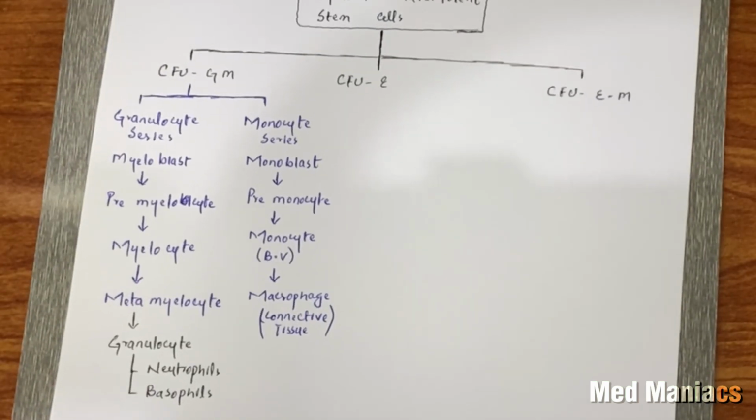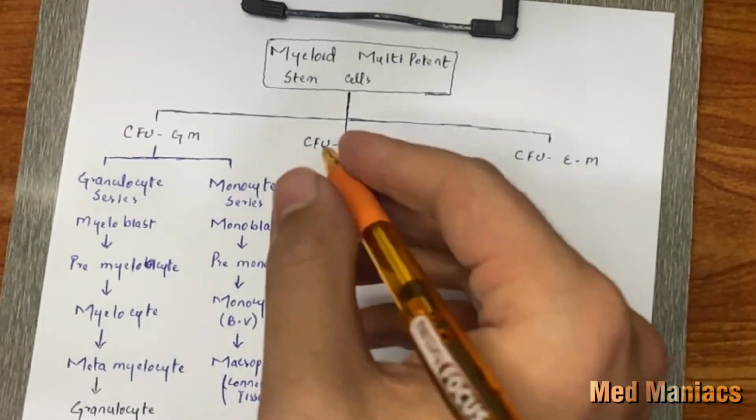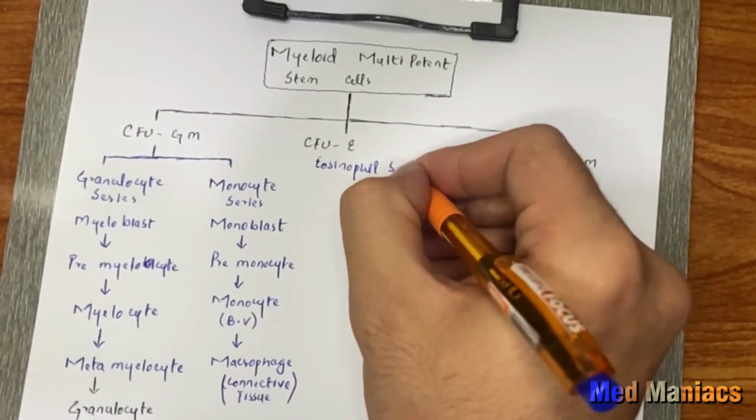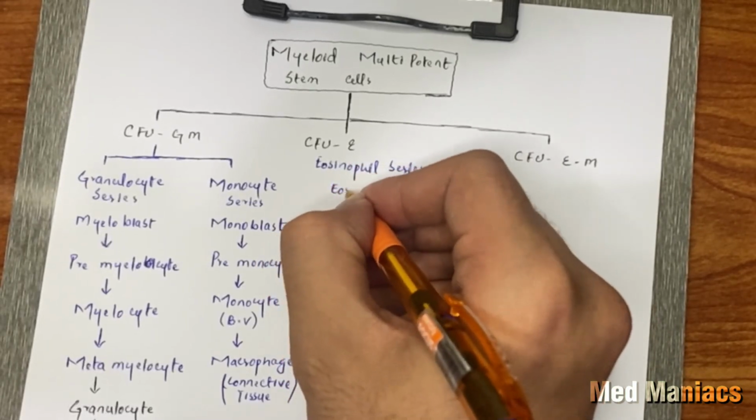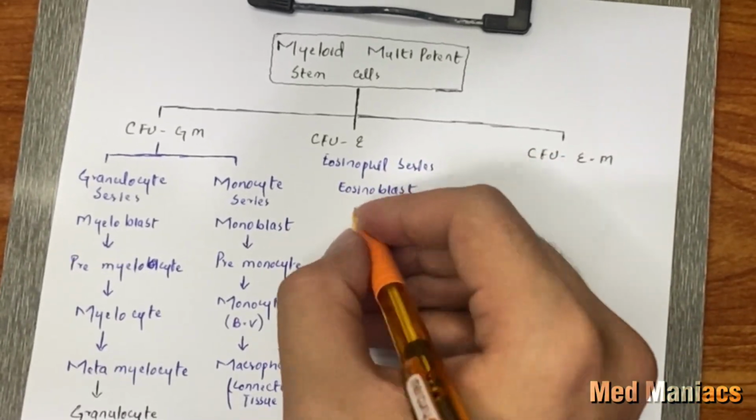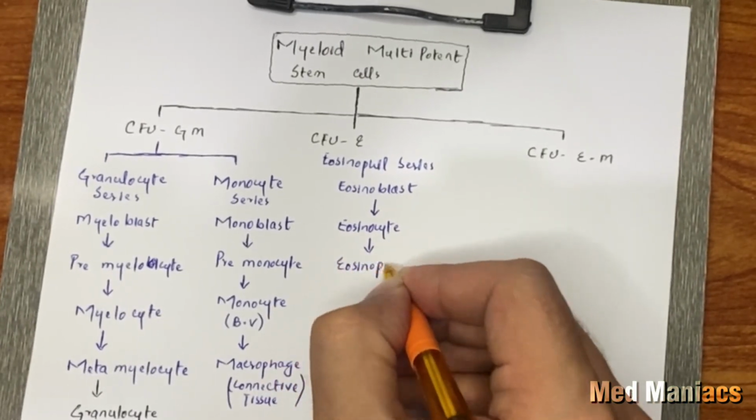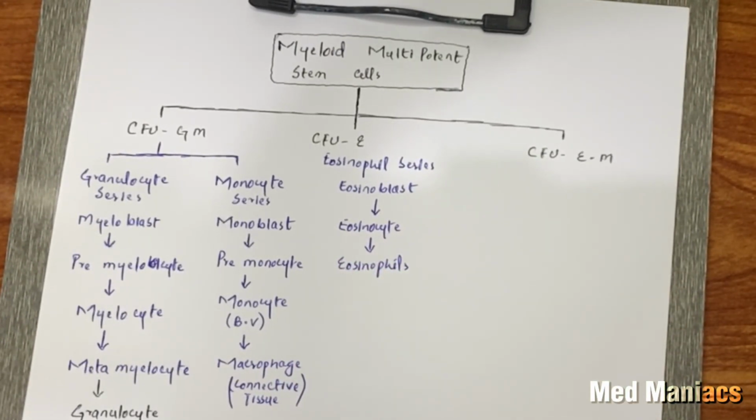Now we come to the colony forming unit, eosinophil, also known as the eosinophil series. So the first immature cell that is formed is the eosinoblast. Eosinoblast is converted into eosinocyte, and they finally mature into the eosinophils.